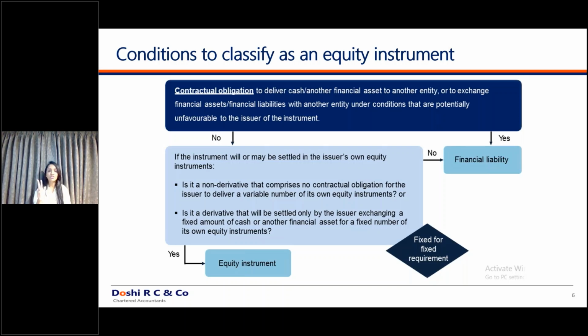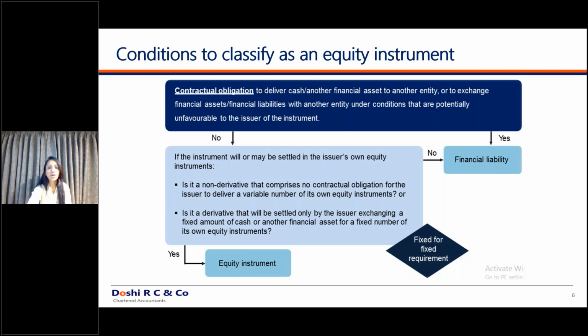And the third part, which is a financial liability, is if there is a conversion option in any particular equity shares and the fixed to fixed test is not getting met, then it is a financial liability. Under equity, it is an equity share, the equity residual interest of the company. And the second part, what can come under equity, is if you have a conversion option in your instrument and the fixed to fixed test is getting met, in that case, the instrument is an equity instrument. I hope it is clear.